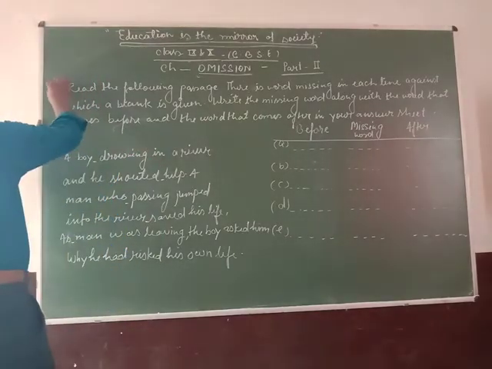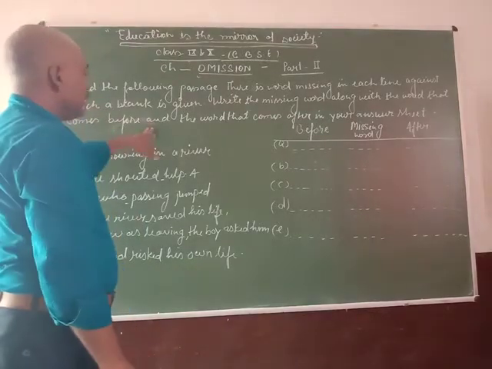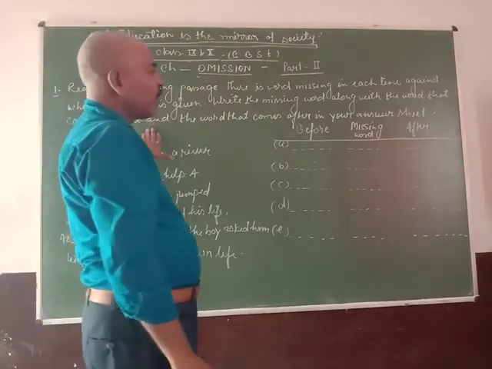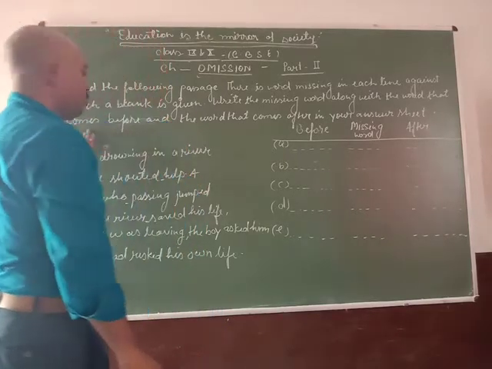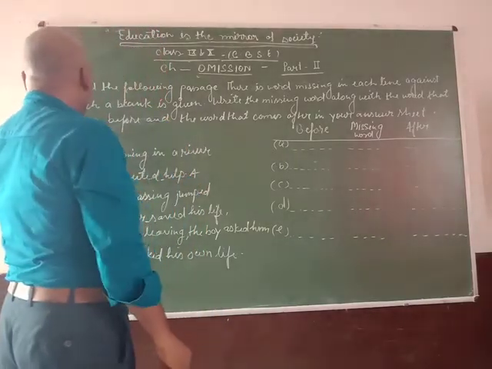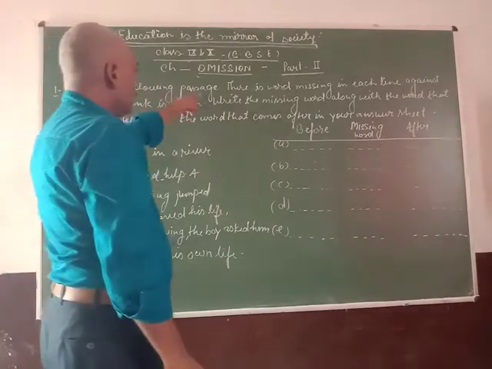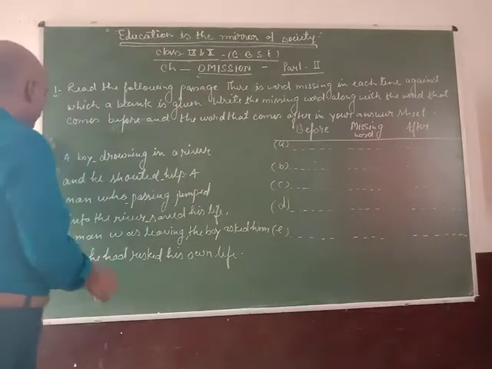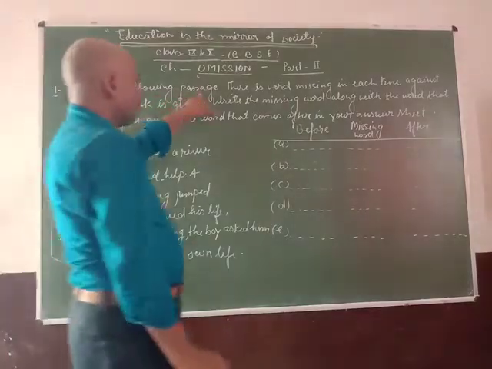So the main thing is given in your question paper. First of all, it is given: read the following passage, and students, this is the passage. Okay, read the following passage.